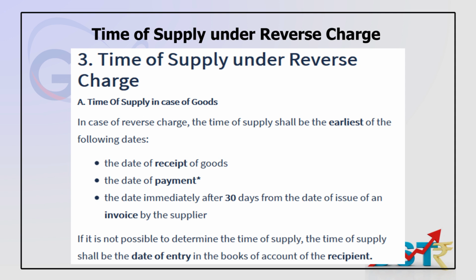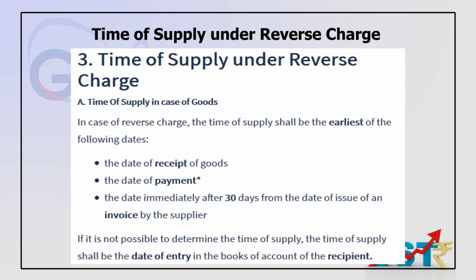The date of receipt of the goods, if it relates to goods, that is, when I have received it; the date of payment; or the date immediately after 30 days from the date of issue of invoice by the supplier. Out of these three, whichever is the earliest shall be the time of supply under the reverse charge mechanism so far as goods are concerned. I repeat once again, out of these three, whichever is earliest.